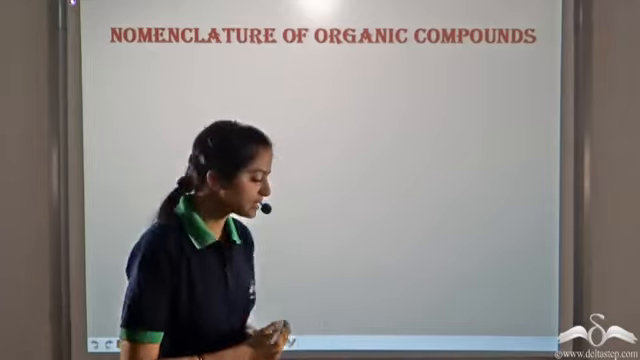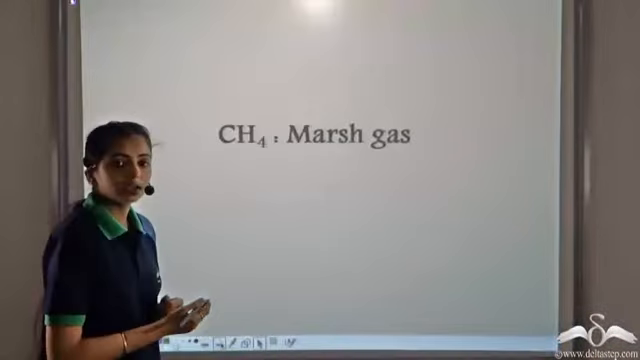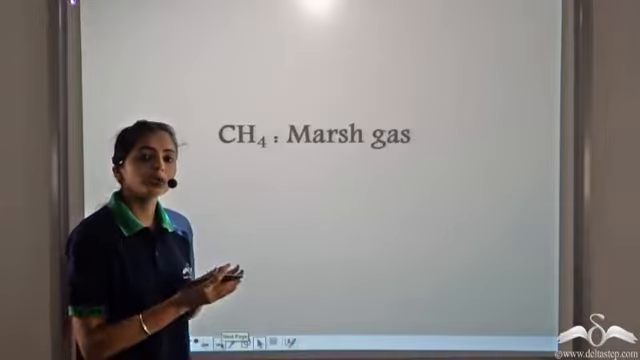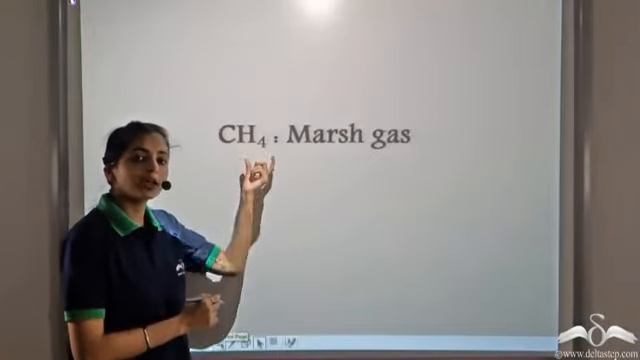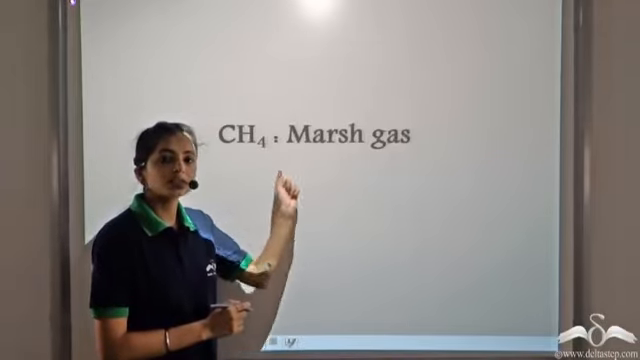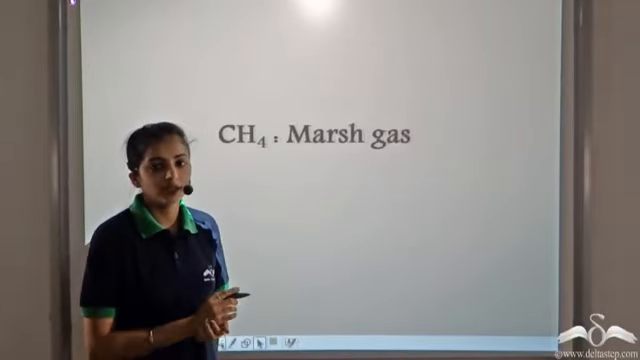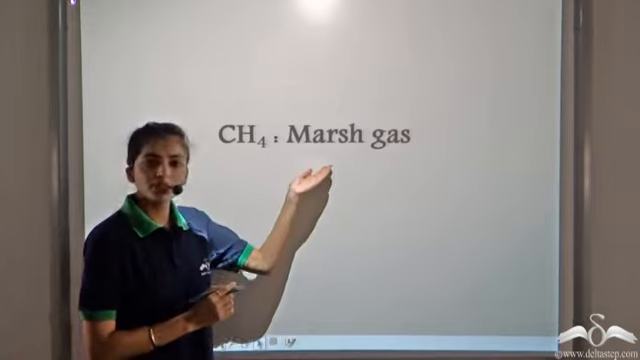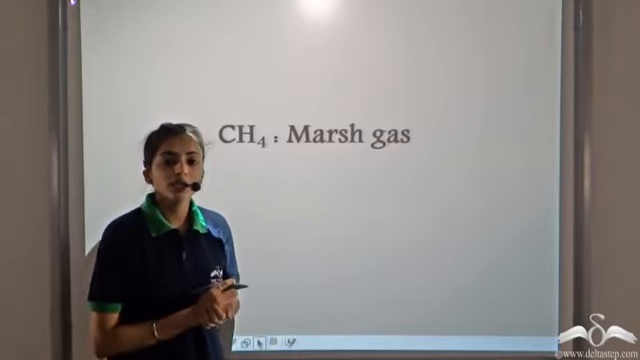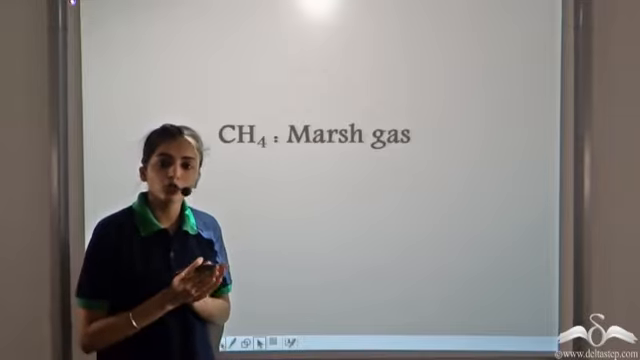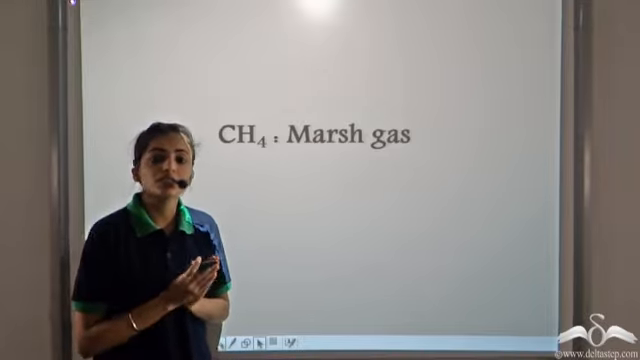In earlier days, the organic compounds were named according to their place of origin. For example, CH4 was named marsh gas because this is mainly obtained from marshy areas. Now such names cannot be given to 5 million compounds. So it is very important to have a certain set of rules which can be recognized globally.